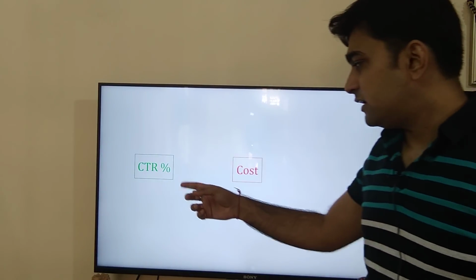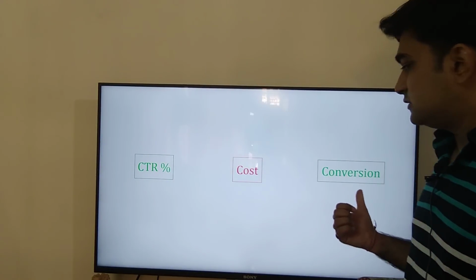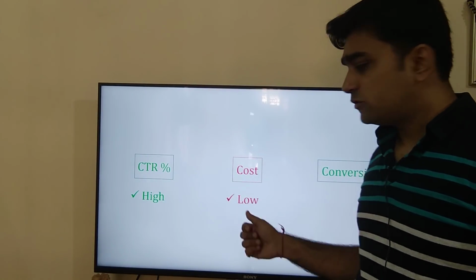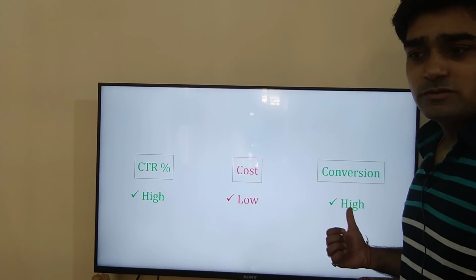One is the CTR, then your cost, and third is your conversion. CTR should always be high, cost should always be low, and conversion should always be high. This gives you an understanding of what and how to monitor, and you can monitor the performance of your previous ads in the same way. This is how Google ad KPIs are monitored in a very simple way.